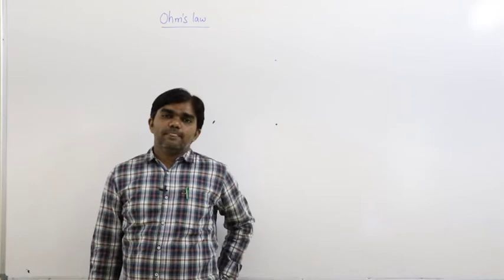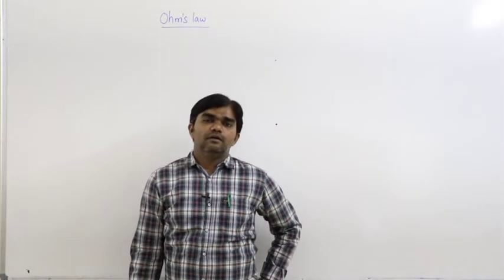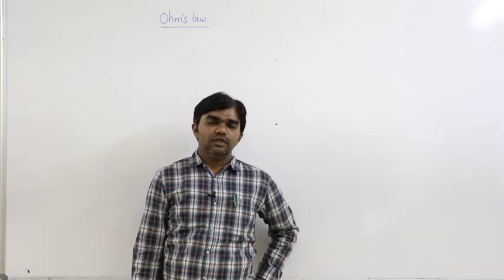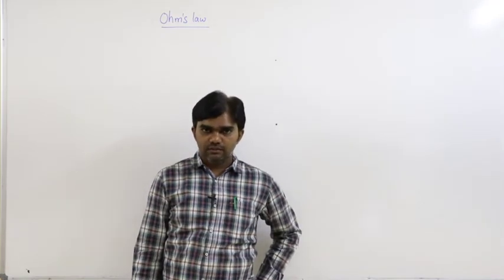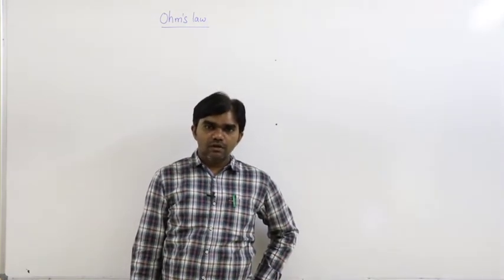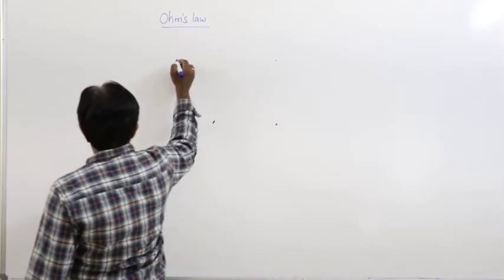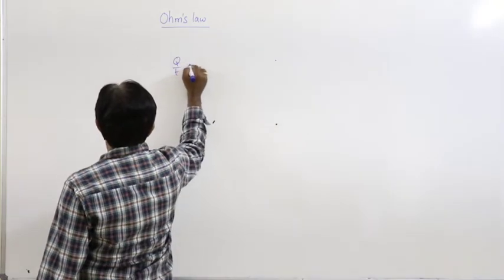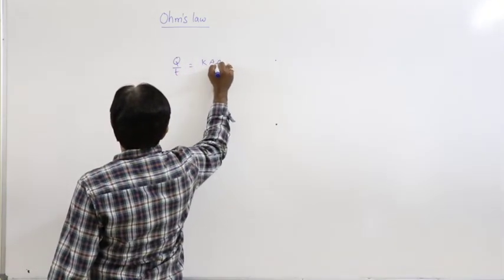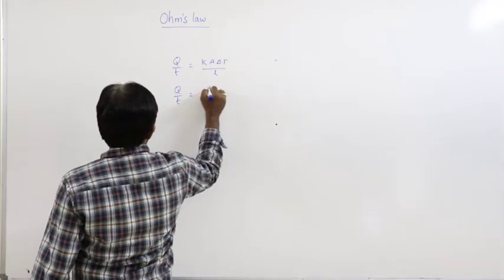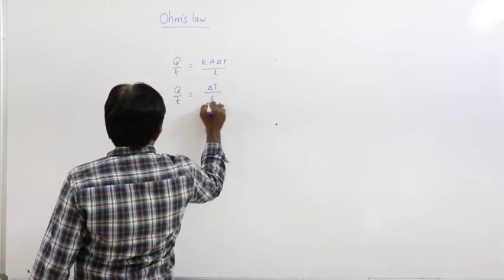So generally, in thermal resistance condition, in case of heat transfer, in the case of conduction, what we consider, Q by T is equals to Ka delta T by L. So Q by T is equals to delta T by L by Ka.